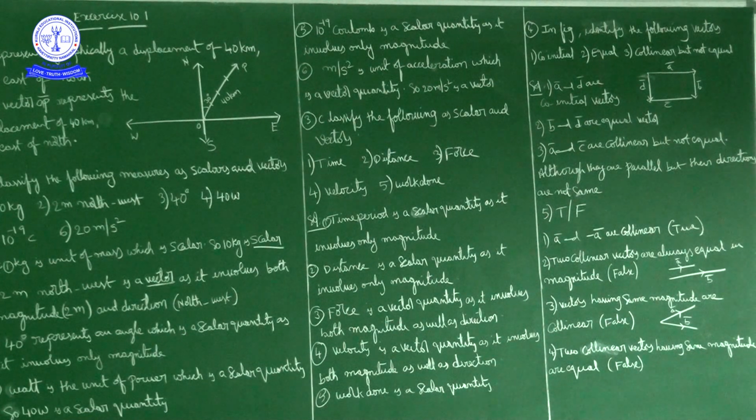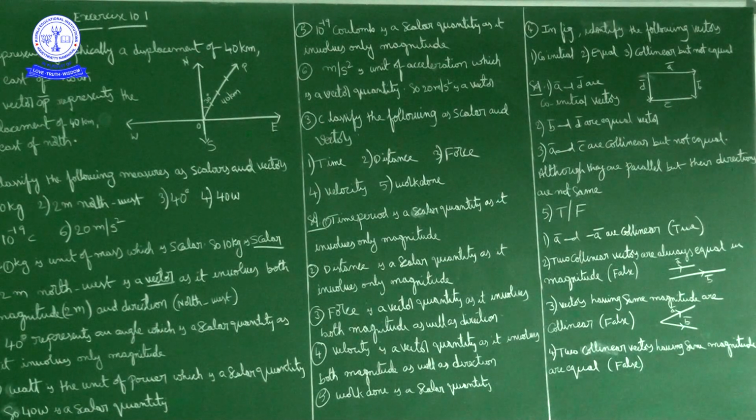But they are not equal vectors because their directions are opposite. A bar is in this direction and C bar is in this direction. They are parallel, but the directions are opposite.